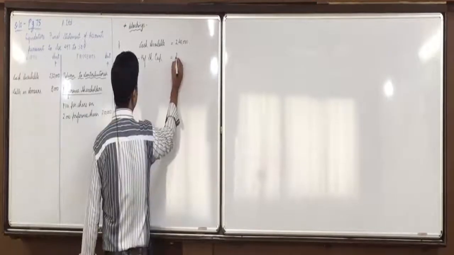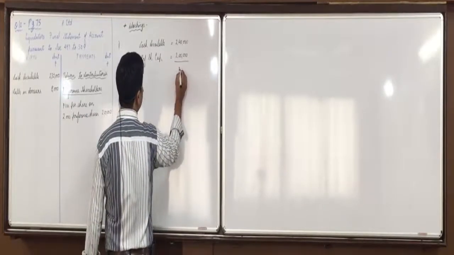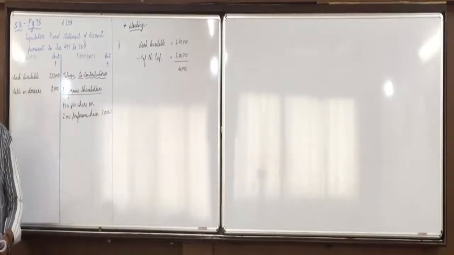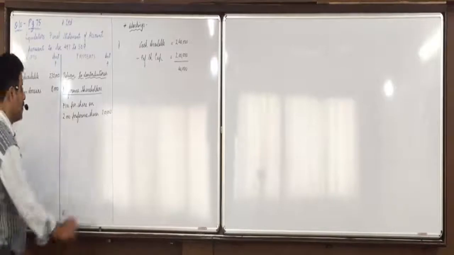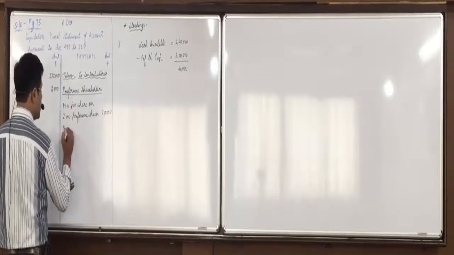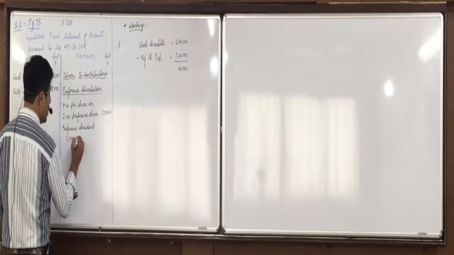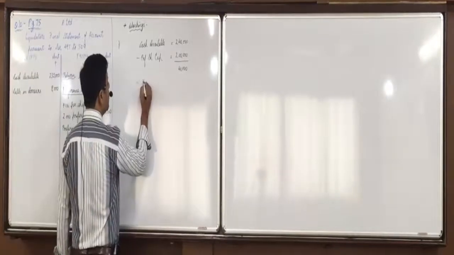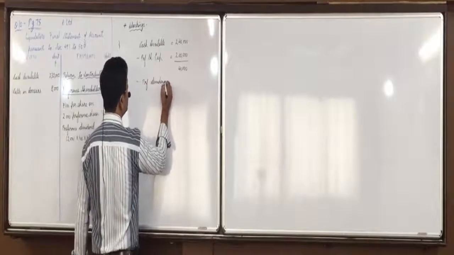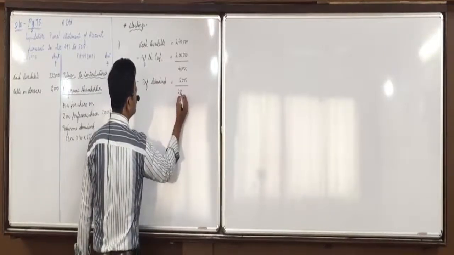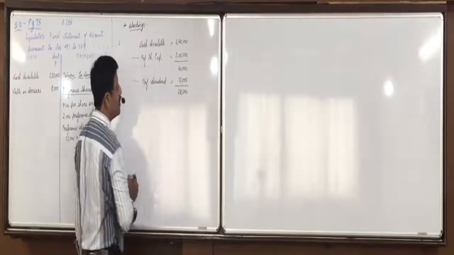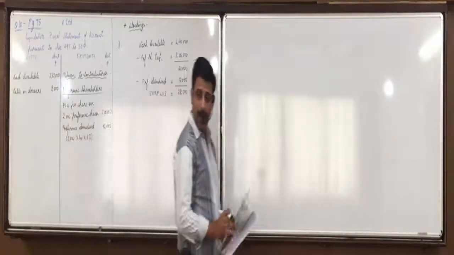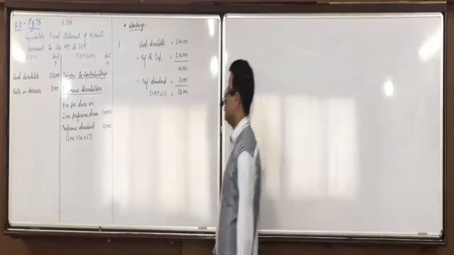Okay. How much is still left out? 40,000. How much is preference dividend we discussed? 12,000. Sufficient or insufficient? Sufficient. So preference dividend 2,000 into 100 into 6%, 12,000. Here we will minus preference dividend 12,000. How much still left out? 28,000. Surplus or deficiency? Surplus. Okay. Now we will apply that formula because there is surplus.